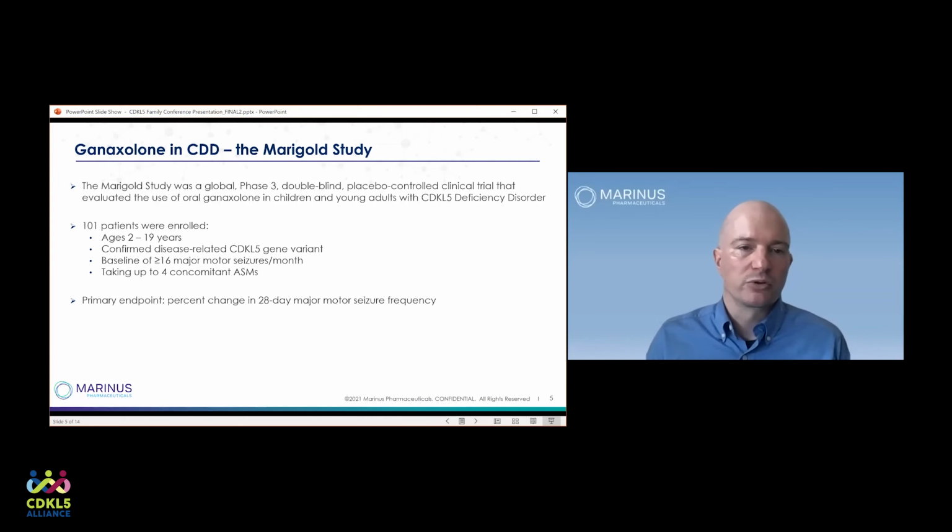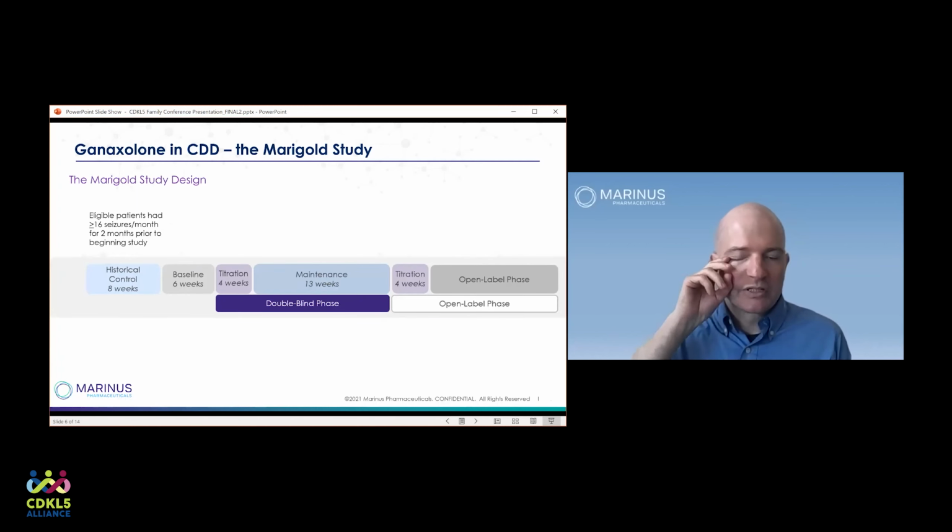And that endpoint was chosen to be the % change in 28-day major motor seizure frequency. So what happened? Well, before we get to what happened, let's review an overview of the study design and the timing of it all. We already said that patients had to have 16 seizures per month for 2 months prior to the study, after which they started a baseline period where they actually kept track of their seizures for that 6 weeks.